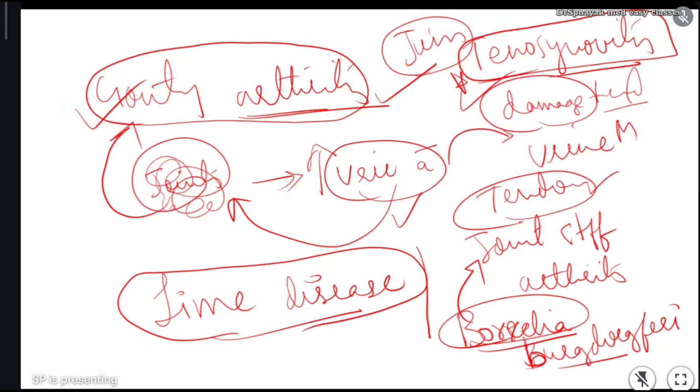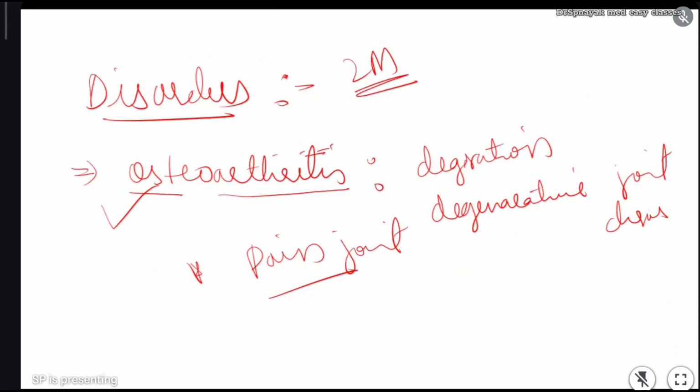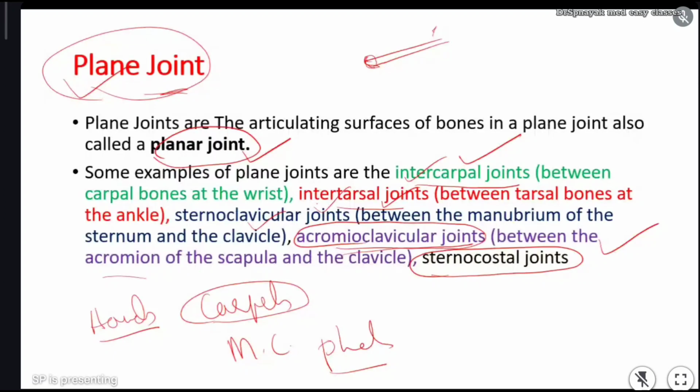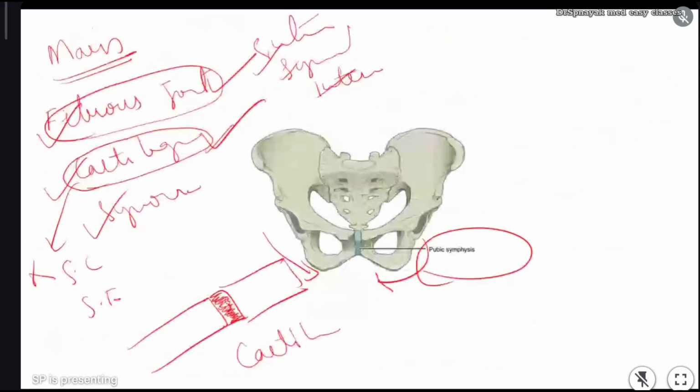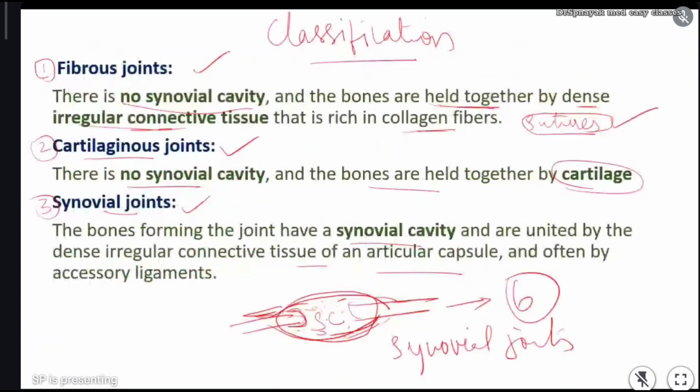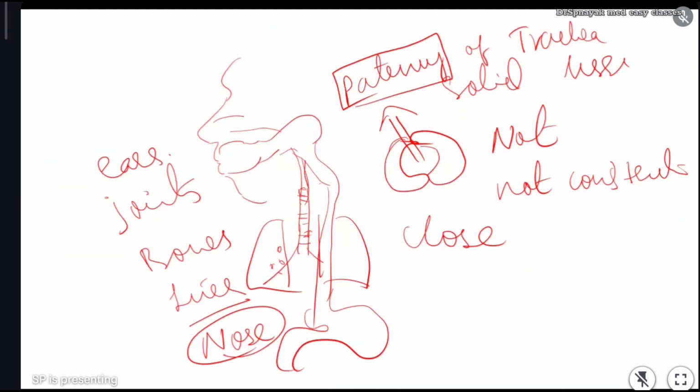Okay, so these are about certain disorders of joints. I think you must have understood a little bit. So in next class we'll try to continue some other concepts. I think they won't ask more than this in the exam. With this, I think most of the joints, names of joints, disorders of joints, their characteristics, types of joints, classifications, their movements. So with this, we will stop here. We'll continue in the next class with some other concepts.